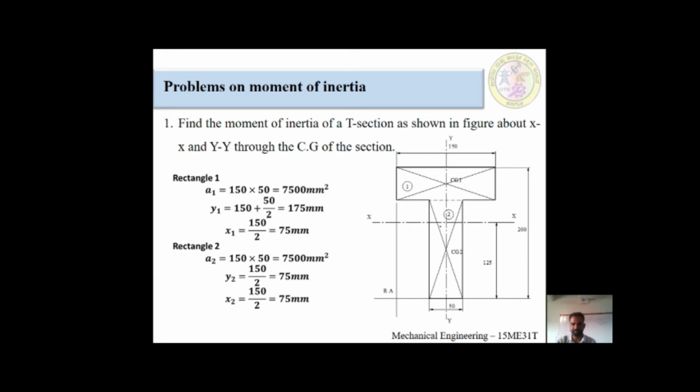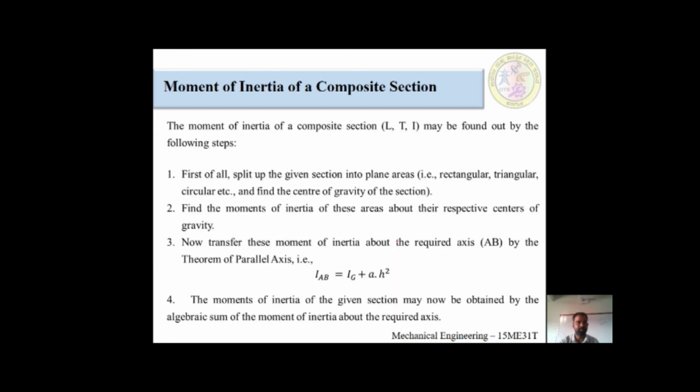This is the T section. From here to here, the distance would be 150 millimeter. From the topmost to the bottommost is 200 millimeter. And this web, how much? 50 millimeter, the total web is 50 millimeter. As I said in the previous slide, first we have to split the given section.